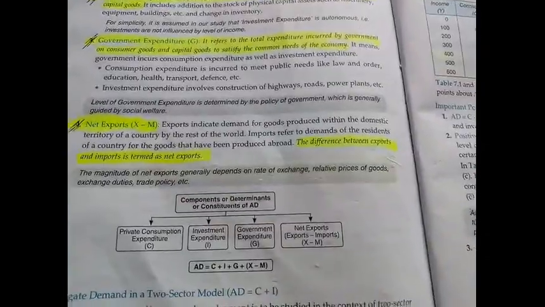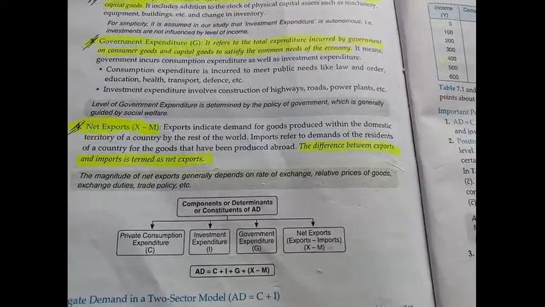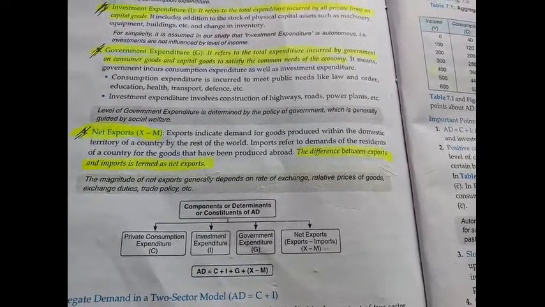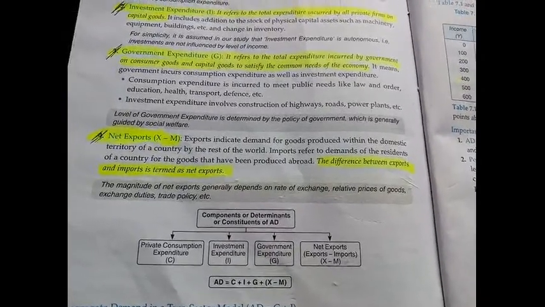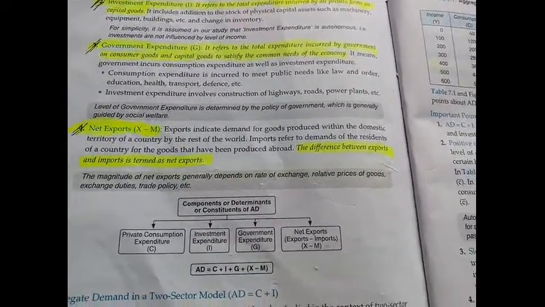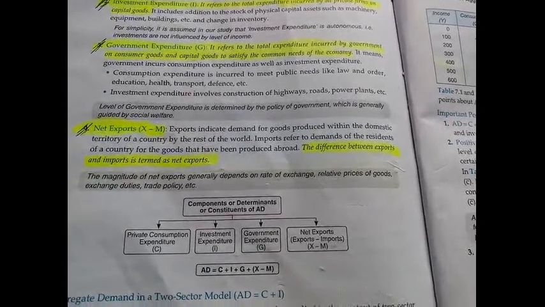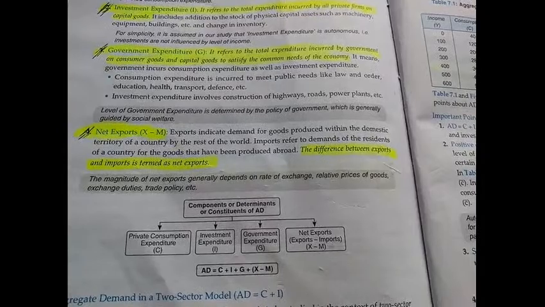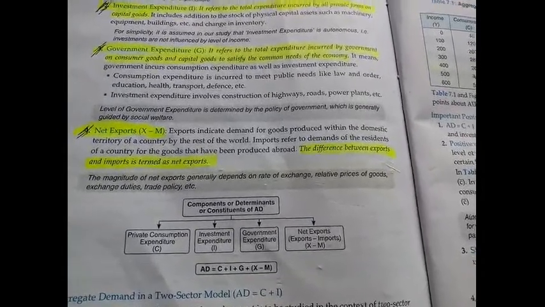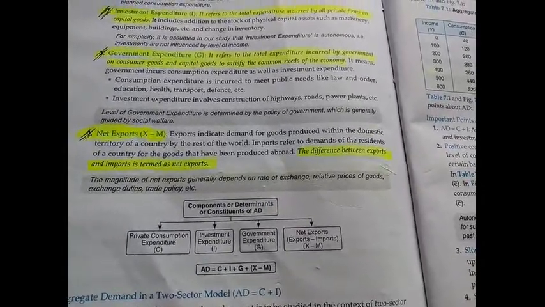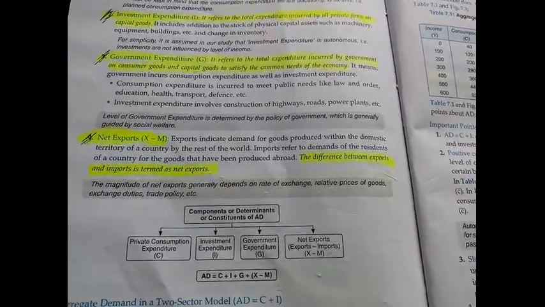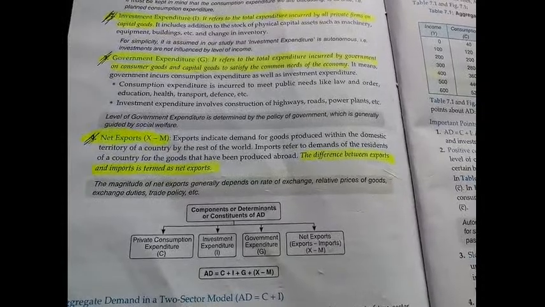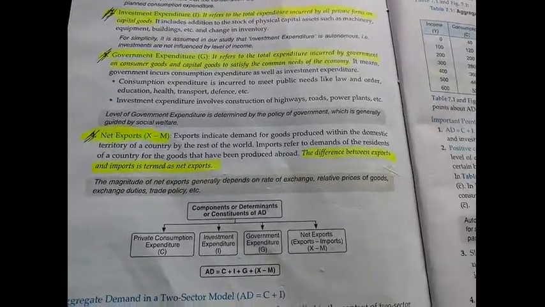Okay, if there are 20 goods you have exported outside and 10 goods you have imported from outside, from foreign. In other words, 20 goods you have sold in foreign and 10 goods you have purchased from foreign. So if I ask you, Puneet, what is the difference between this export and import, tell me.